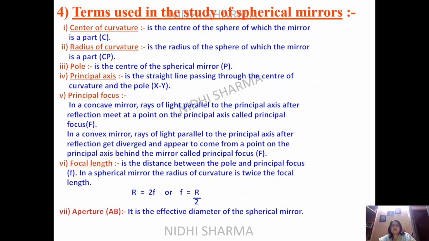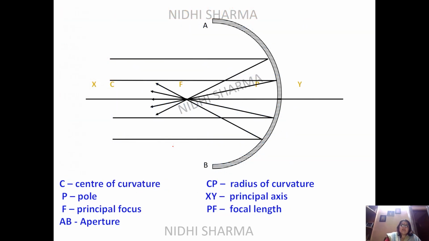Now we come to the terms used in the study of spherical mirrors: center of curvature, radius of curvature, pole, principal axis, principal focus, focal length and aperture. Now I will tell you in the diagram here. Let us see the first part, which is the aperture. You can see AB is the aperture in the diagram. AB is the size. This size is the aperture. It's the diameter of a mirror.